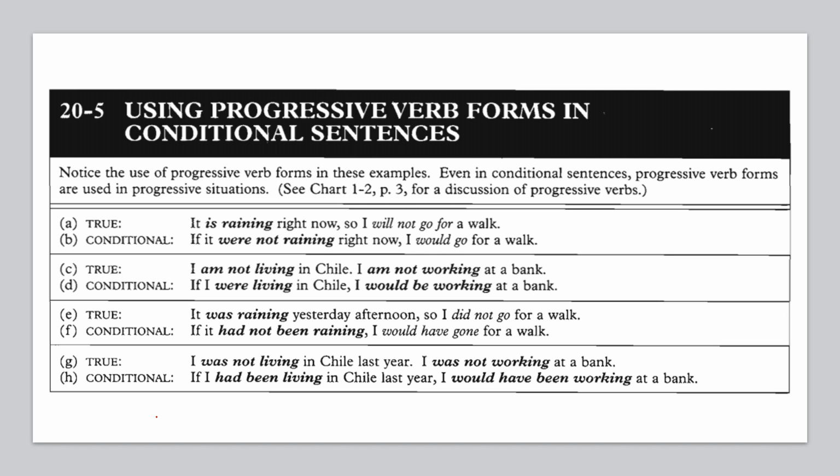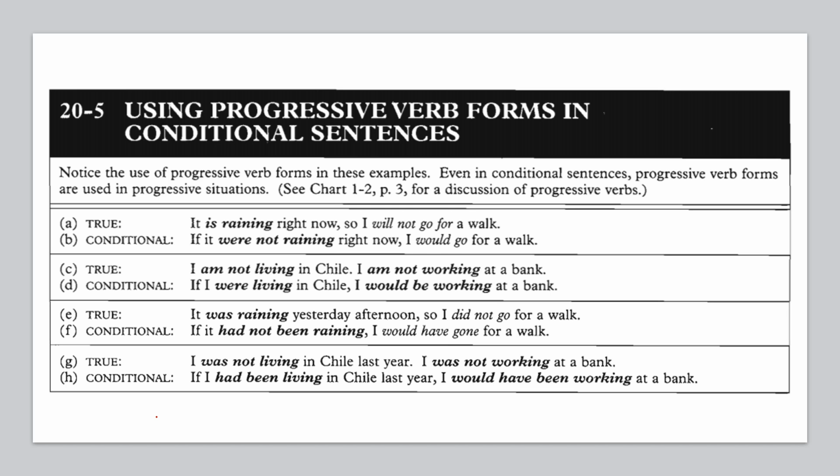And the last example: I was not living in Chile last year. I was not working at a bank. Conditional: if I had been living in Chile last year, I would have been working at a bank. Have a look at the true condition. The true condition is in the form of simple past negative. For the conditional if, the tense must go backward: past perfect positive. If I had been living in Chile last year, I would have been working at a bank.